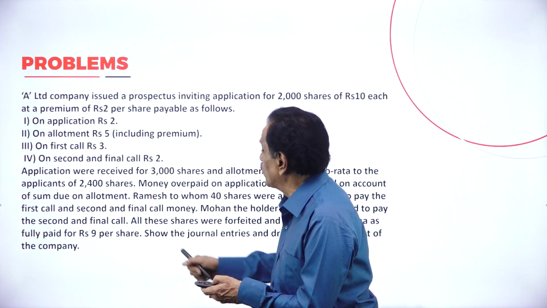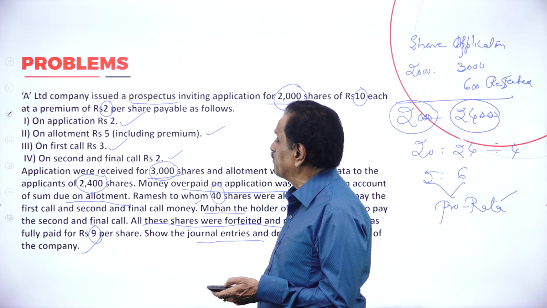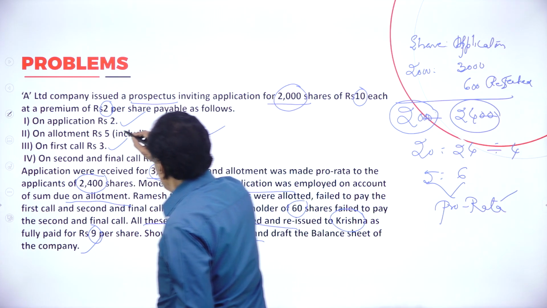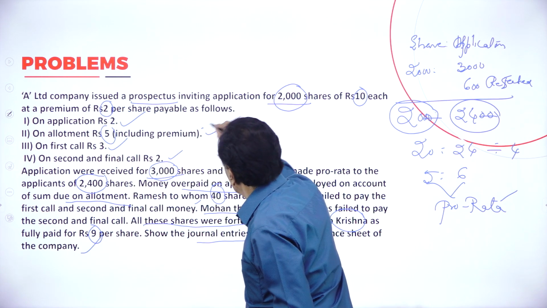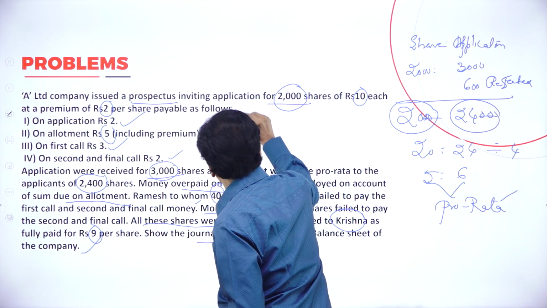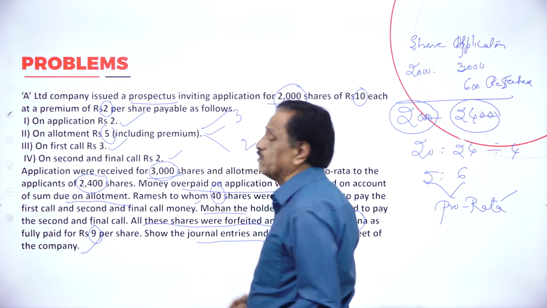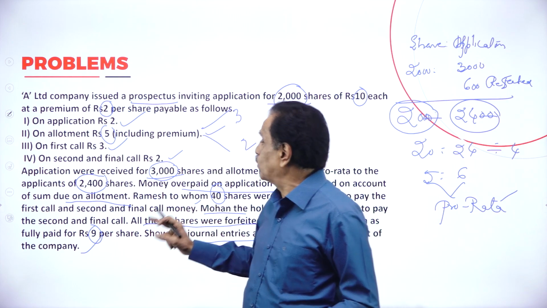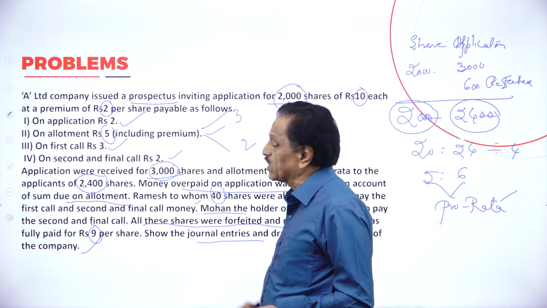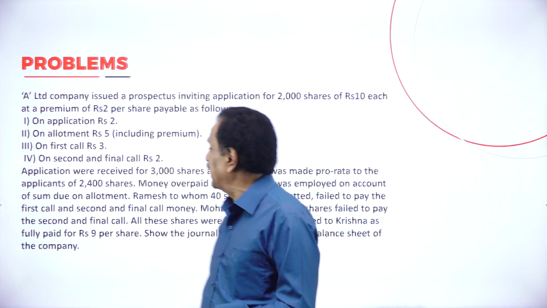What's your allotment account? See that 5 on allotment is there, including the premium. What's your premium? 2. So if you see, actually 5, the real money is 3 and the premium is 2. On how many shares? 2,000 shares we require. We'll pass the entry.